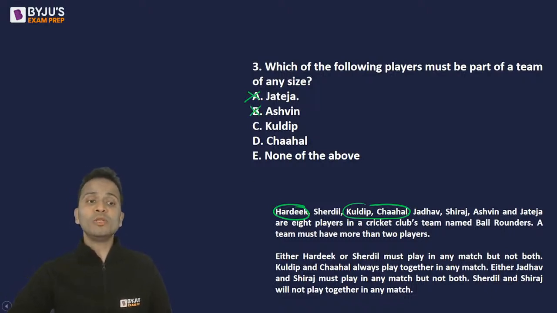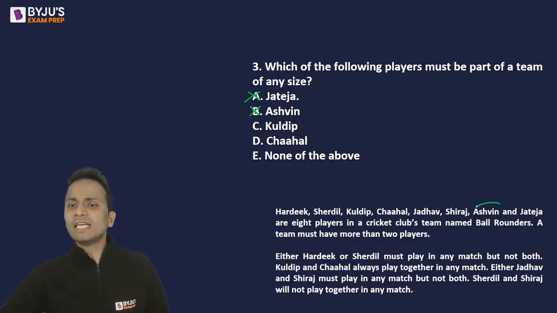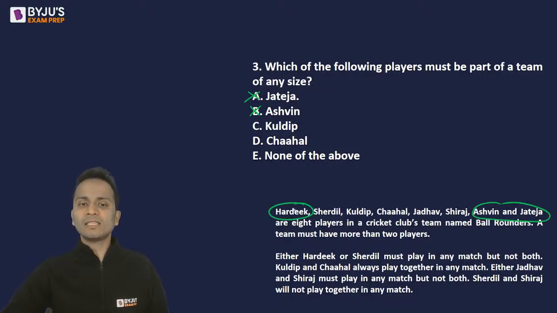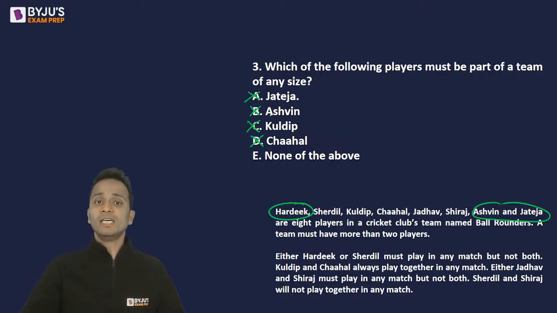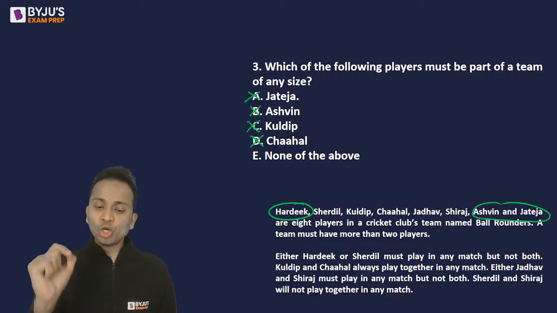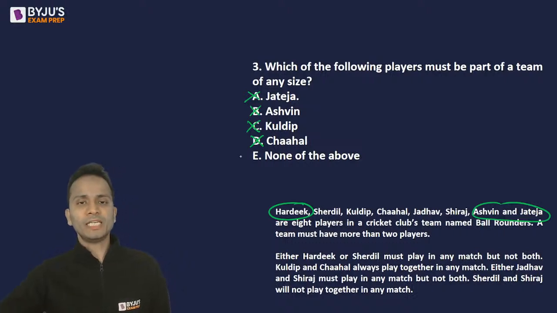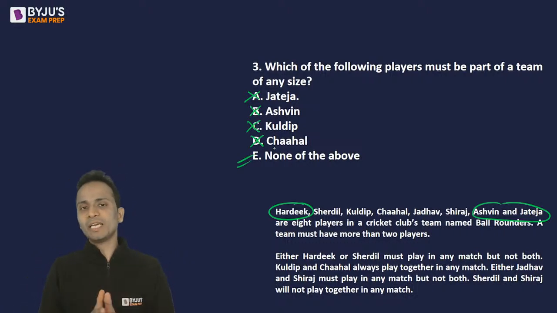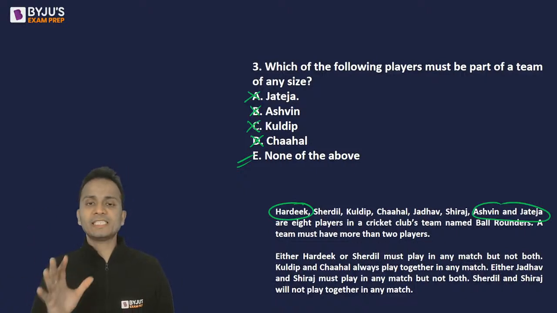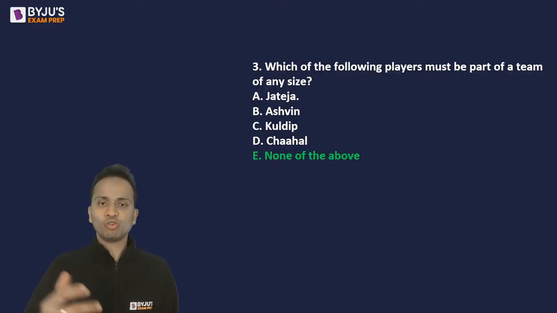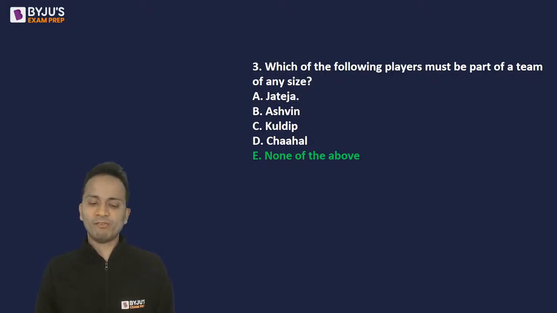Now, if I want to reject Kuldeep, can Kuldeep or Chehal be rejected? Yes, why not? I will select Ashwin and Jadeja and Hardik. I can select these 3 players. I need minimum 3. So yes, a team can be made without Kuldeep, and a team can be made without Chehal. So which of the following players must be a part of the team of any size? None of these players must be part of every team. So the correct answer is none of the above. I can make a team without any of these players. Yes, it is very much possible. So the correct answer is option E, which most of you have already given.